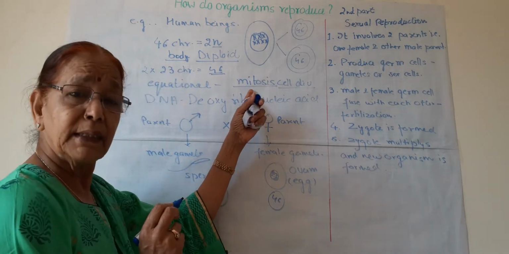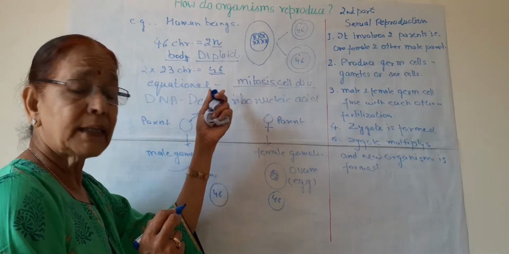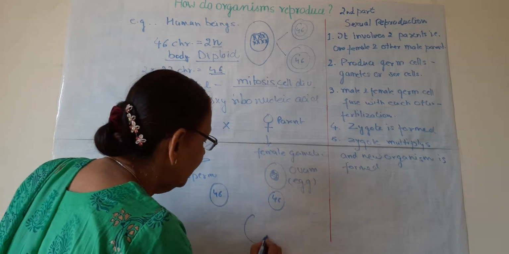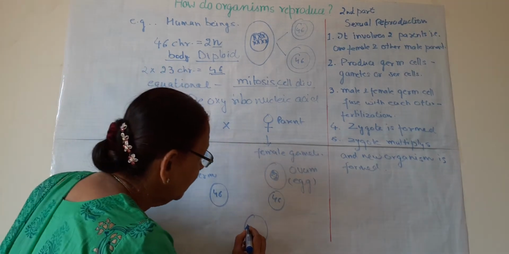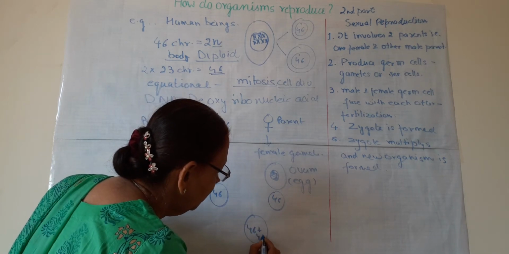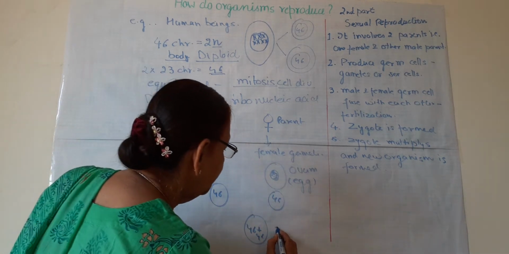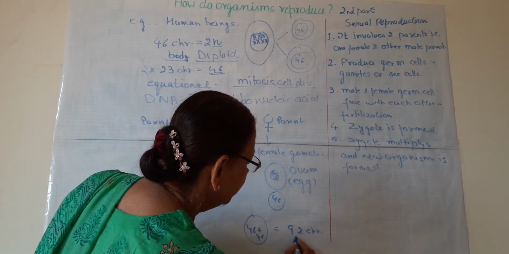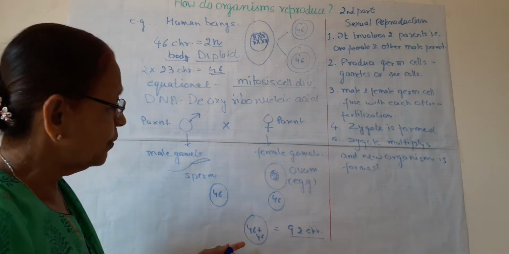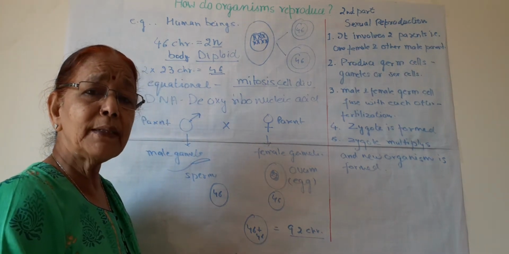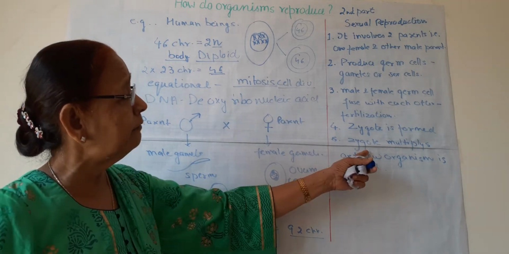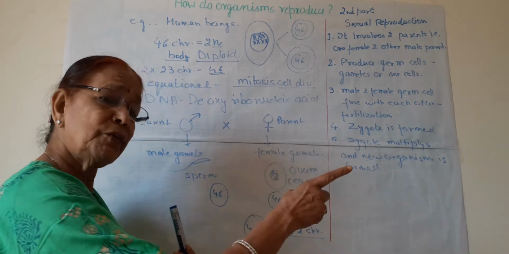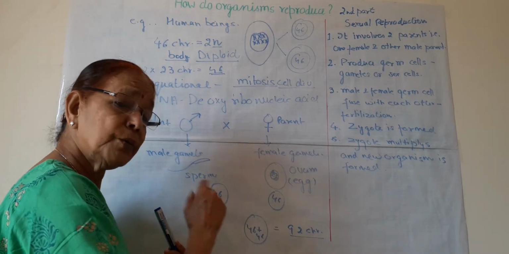If they were dividing like ordinary cell division, then when they fuse with each other and the zygote is formed, this zygote should have 46 plus 46, how many? 92 chromosomes. So in the next generation, 92 chromosomes would be present in the zygote, and when this zygote divides again and again to form a new individual, all the cells of the new individual will have 92 chromosomes.